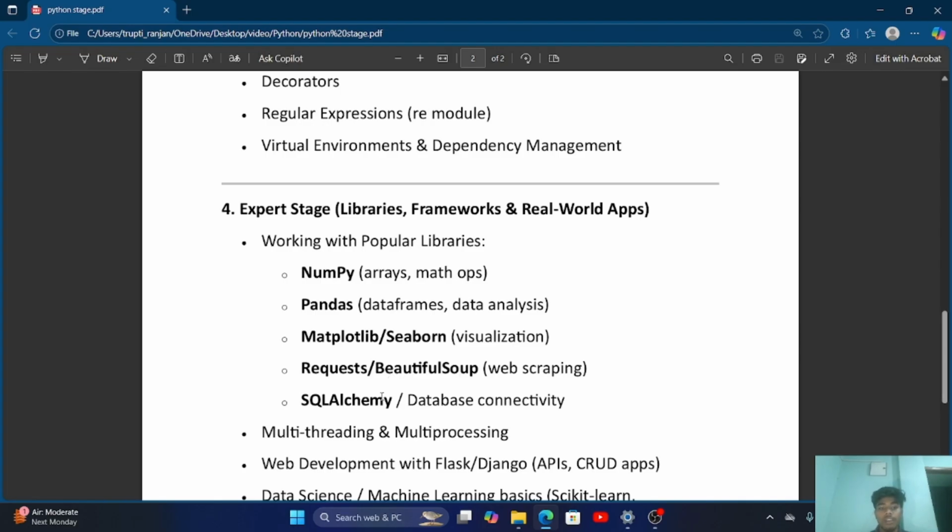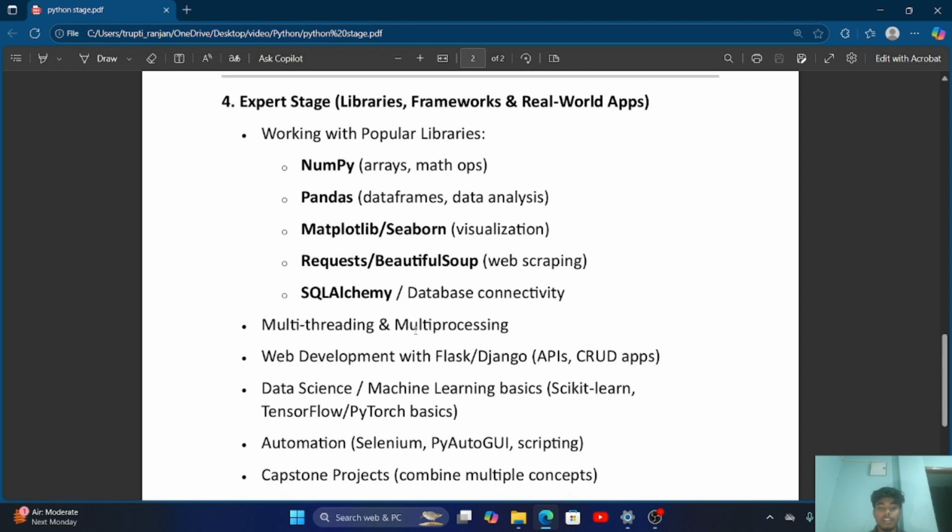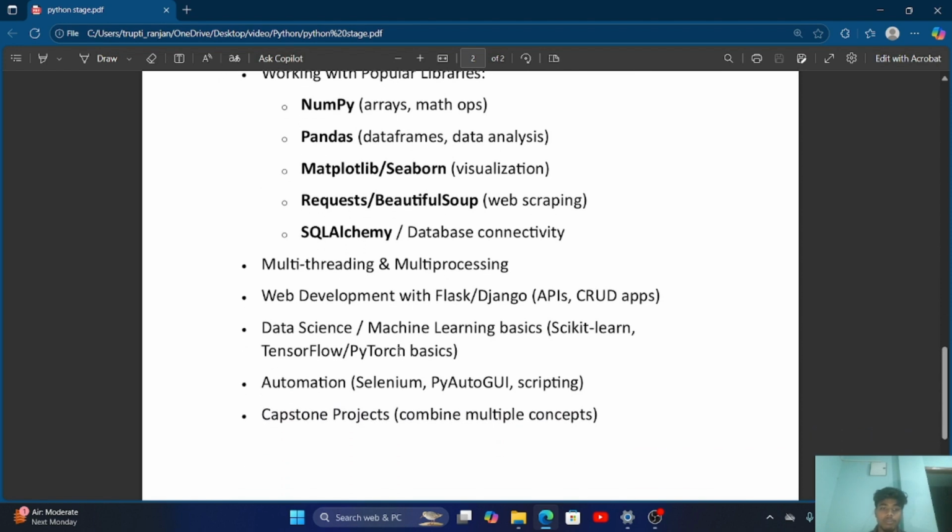Then we go to SQLAlchemy, which is purely connected with the database and DBMS. Then we go to multi-threading, multi-processing. Then we go to web development using Django and Flask. Then we go to data science and machine learning basics like scikit-learn, TensorFlow, PyTorch.